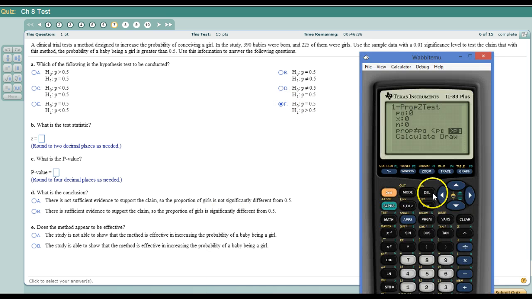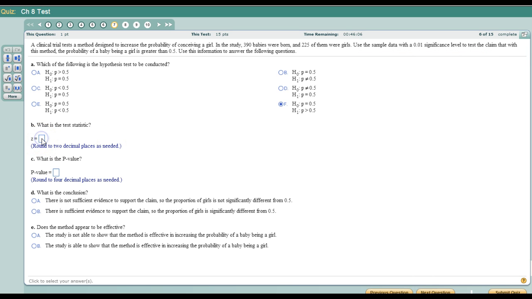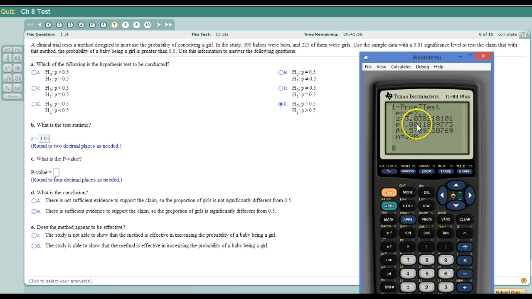Now, once we know that, we can run the test. So 0.5 goes here. This symbol right here is like the null from the hypothesis. X is 225, N is 390, and we're doing a right-tailed test, or greater than. The very first thing it computes is the test statistic, to 2 decimal places, 3.04. The p-value is right underneath that, 0.0012.